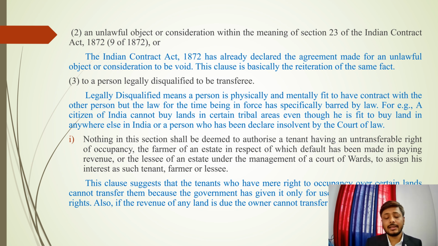So, for example, as citizens of India, we can buy land anywhere in India, but in certain areas we cannot buy land because it has been restricted by the law for the time being in force. Hence, where we cannot buy land, we are legally disqualified to buy that land. If we have read the constitution, we have Schedule 6, which says that there are certain areas which are protected by the Indian constitution.